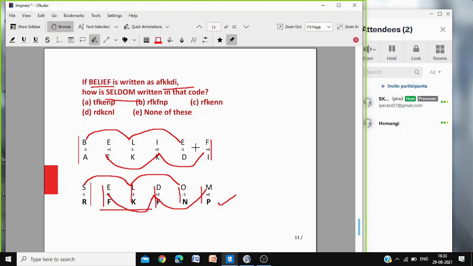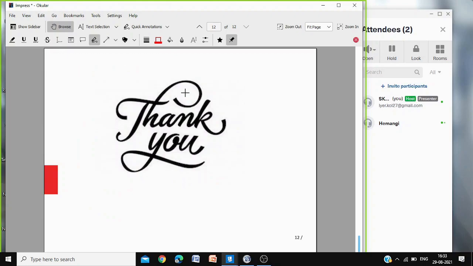Writing it out once will help you understand how it is coming. Now apply the same rule. -1 is always -1, but +1 is +1, +2, +3, and alternate even positions. So the same thing you are doing. R, F, K, F, N, P. That means this is the correct answer. So this is okay.